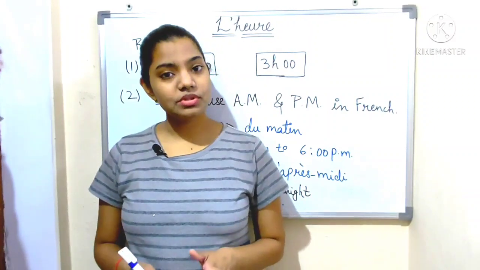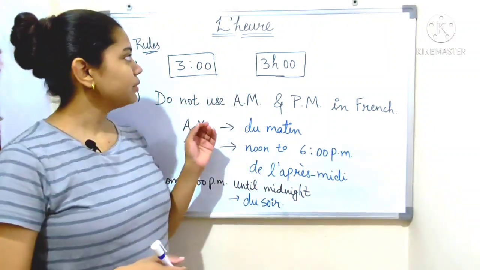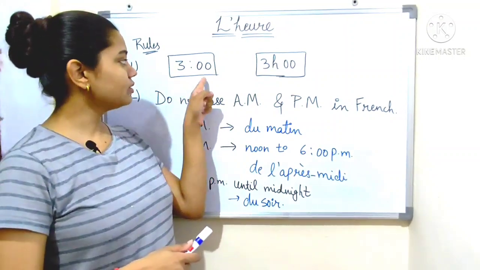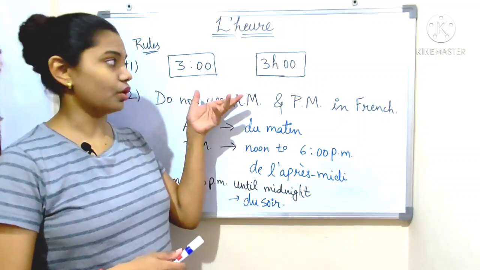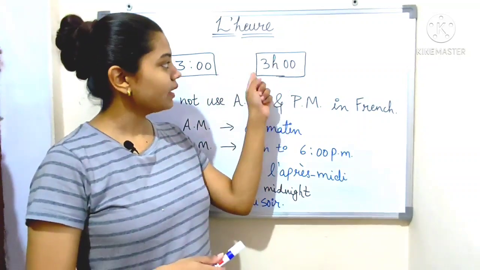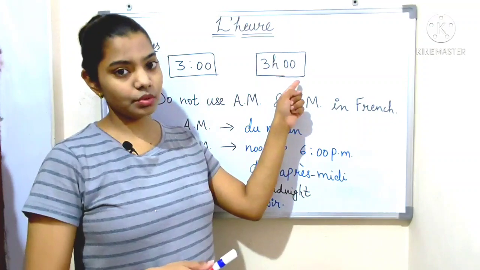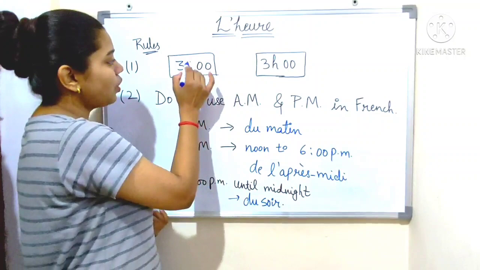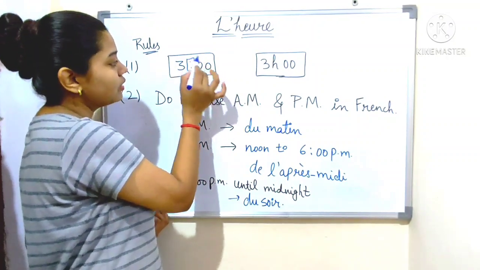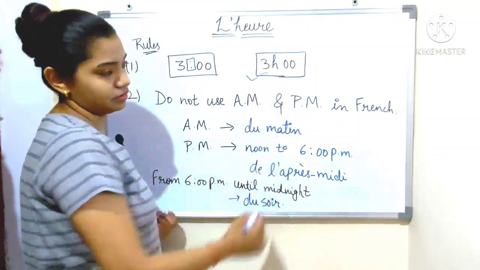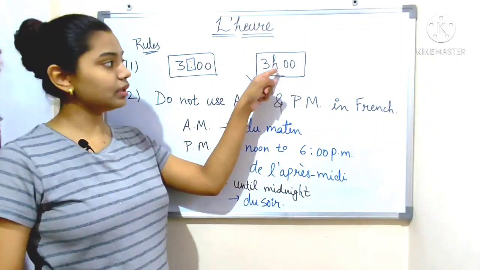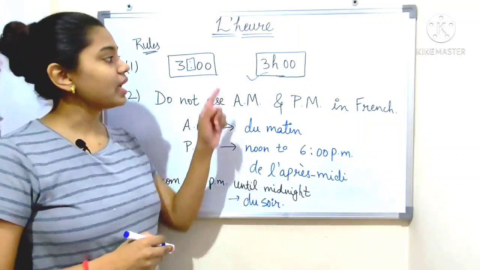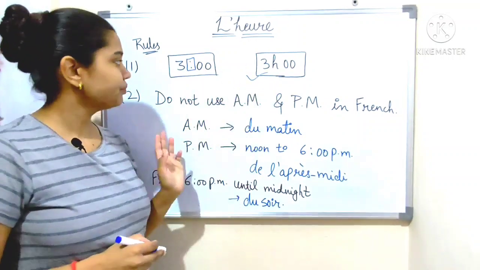Now there are some rules while learning the time in French. Rule number 1: 3:00 means 3 o'clock, and here 3h00 also means 3 o'clock. But in French there is a difference of the colon. We do not use a colon in French, we use h. So we use h instead of a colon in French.